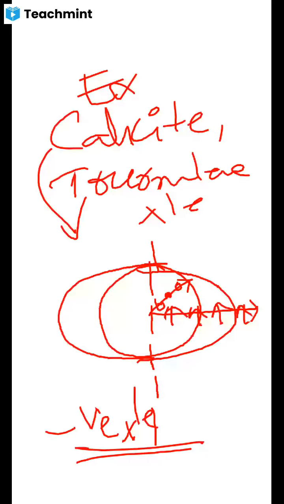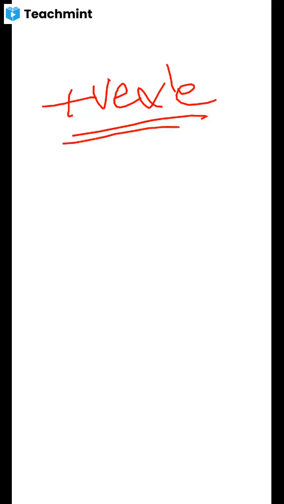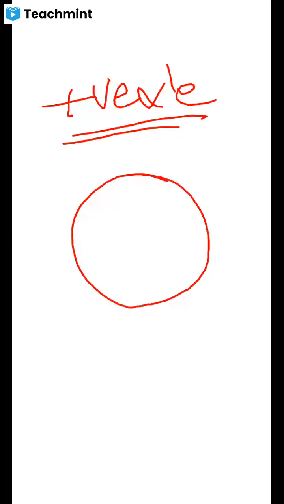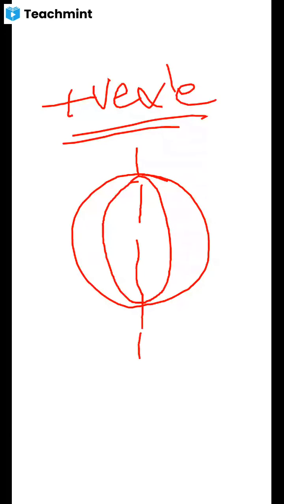Similarly, we have the positive crystal. In a positive crystal, the sphere is outside and the ellipse is inside, like this. This type of crystal we call a positive crystal.